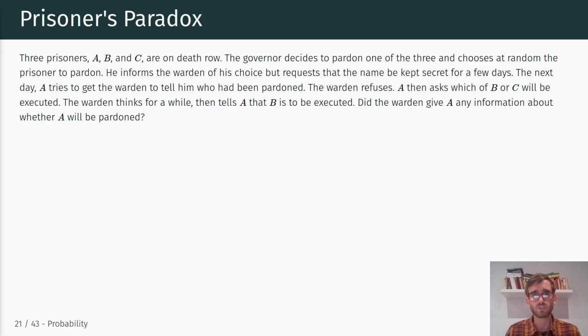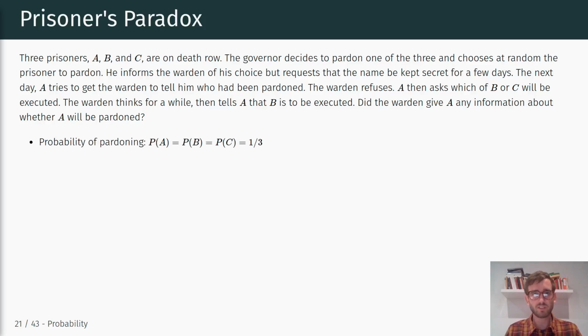A then asks which of B or C will be executed. I switched up the explanation a little bit. The warden thinks for a while, then tells A that B is to be executed. So the question now is, did the warden give A any information about whether A will be pardoned, right? It's the same kind of underlying logic, but it's just one person being pardoned rather than two.